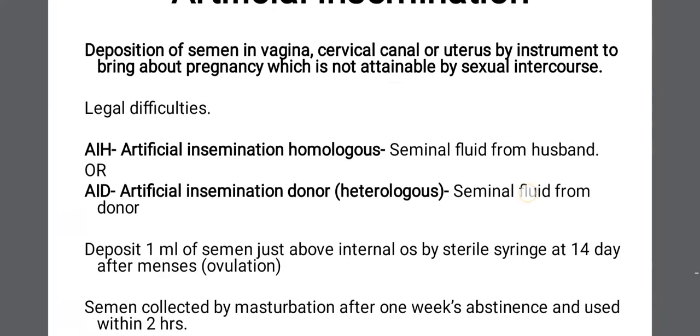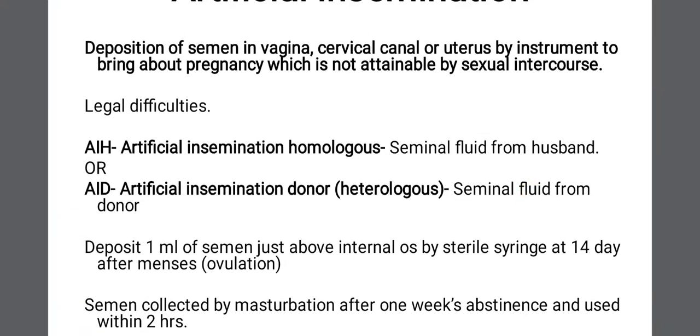Here the procedure is to deposit 1 ml of semen just above the internal os by a sterile syringe at the 14th day of menses. Now you know the importance of that 14th day.